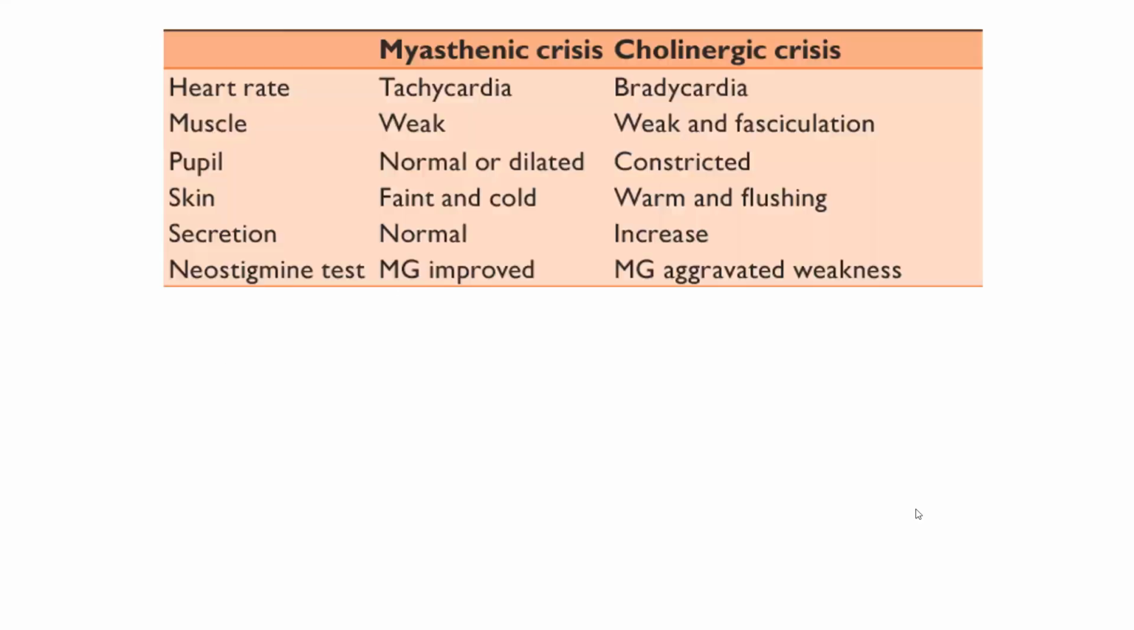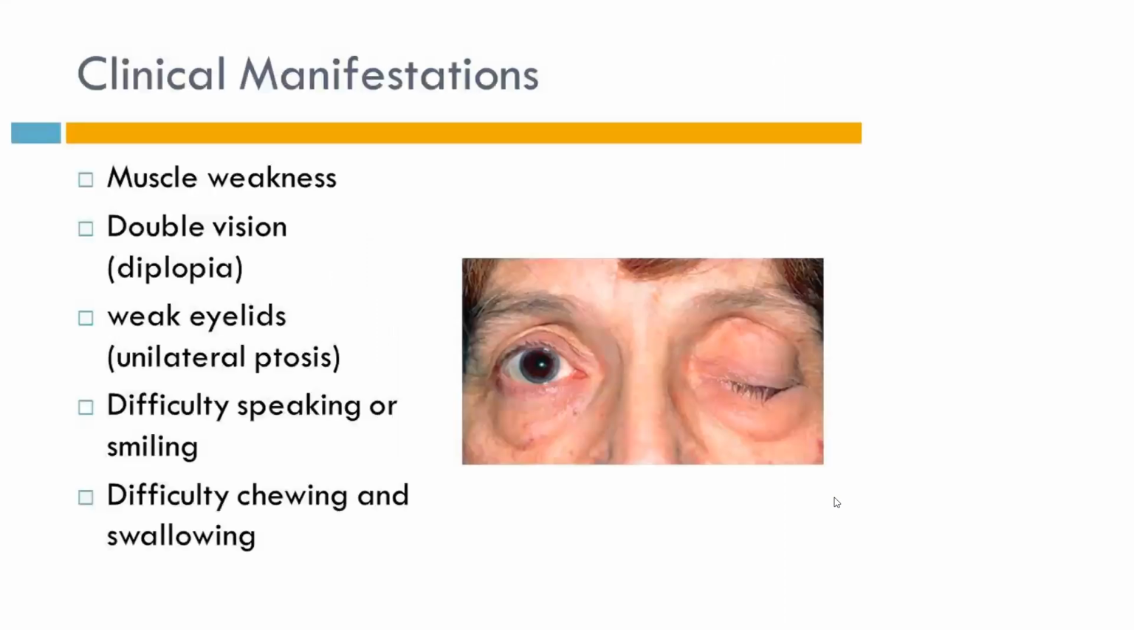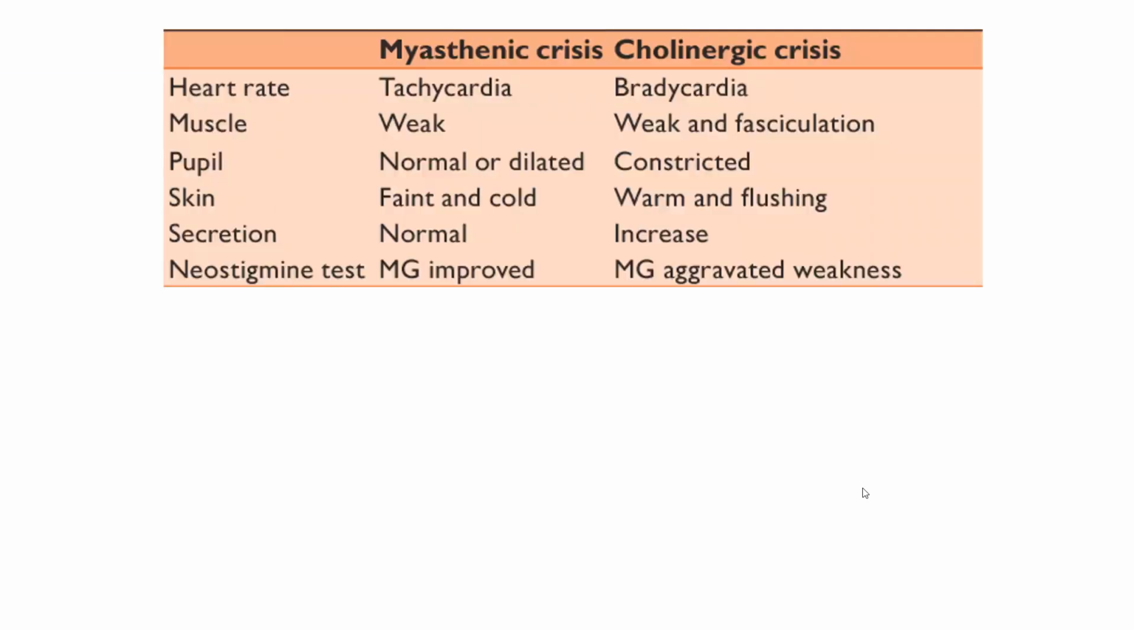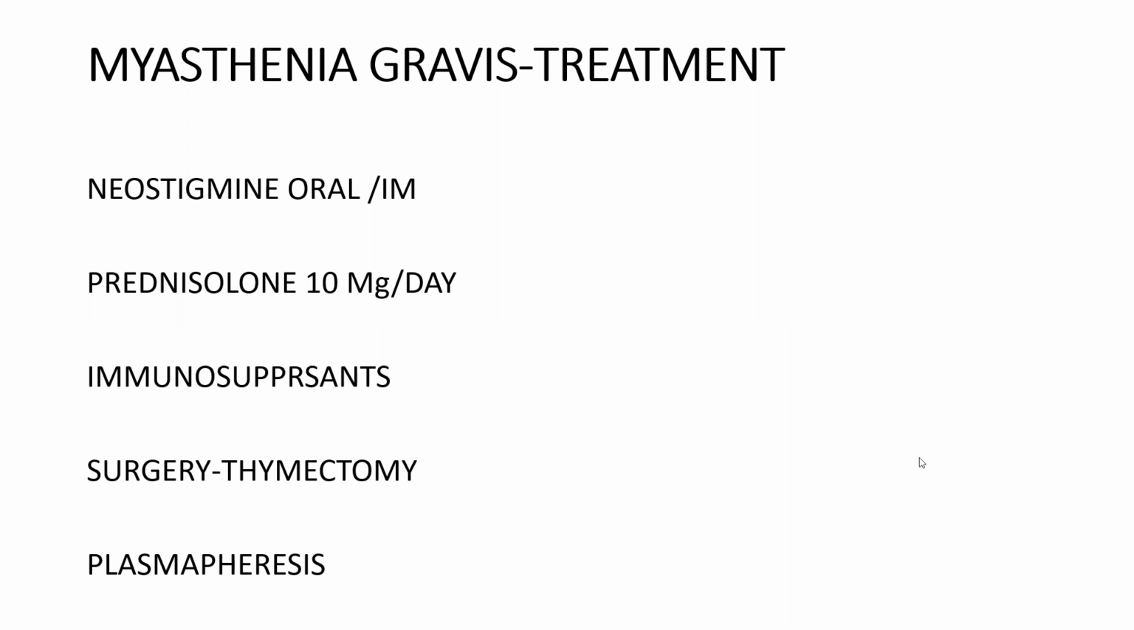So in myasthenia gravis, we covered pathophysiology and clinical manifestations, and I told about the hydrophonium test or tensilon test. This is an important short answer for you. And then coming to differences between myasthenia crisis or myasthenia gravis and cholinergic crisis, this is also one of the important short answers. And coming to treatment protocol.